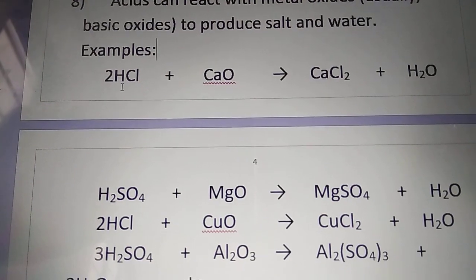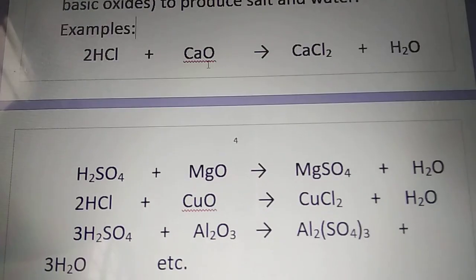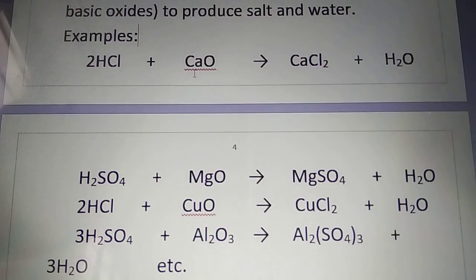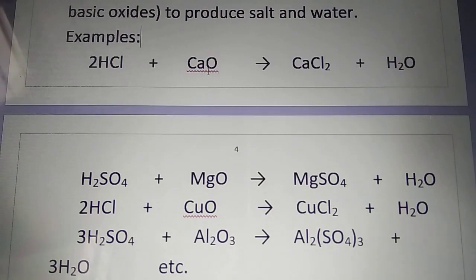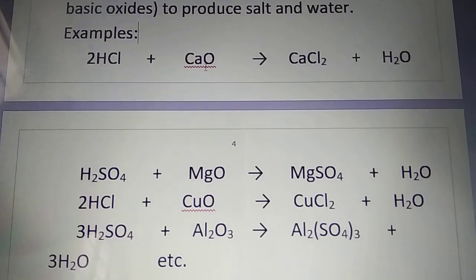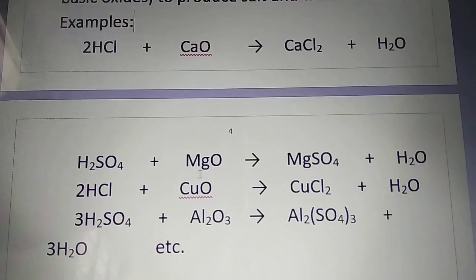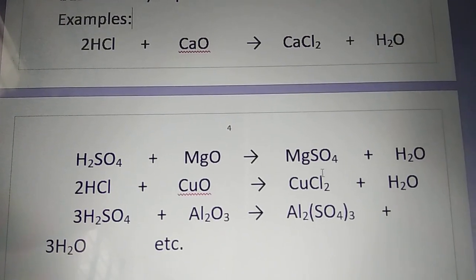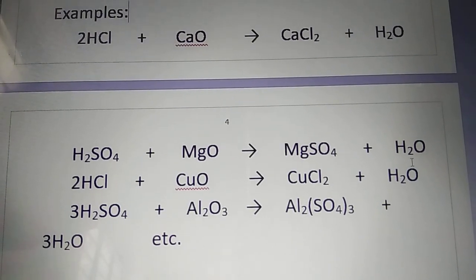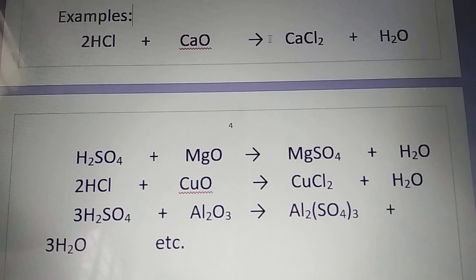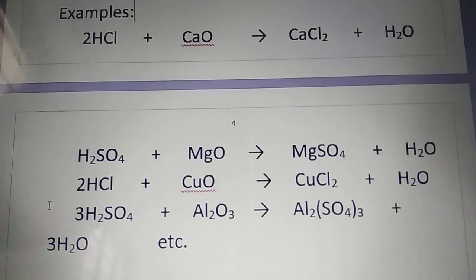For example, hydrochloric acid reacts with calcium oxide. Calcium is a metal, so it is a metal oxide, and calcium oxide behaves like a basic oxide. So it produces calcium chloride and water. Sulfuric acid reacts with magnesium oxide, producing magnesium sulfate and water. Magnesium sulfate, calcium chloride, these are the salts.